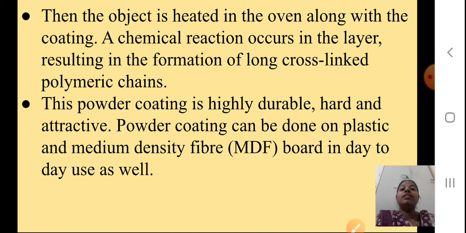Powder coating can be done on plastic and medium density fiber. We can do it on that board in day-to-day use as well. So, we can use this powder coating to avoid direct contact of the air with the iron articles.